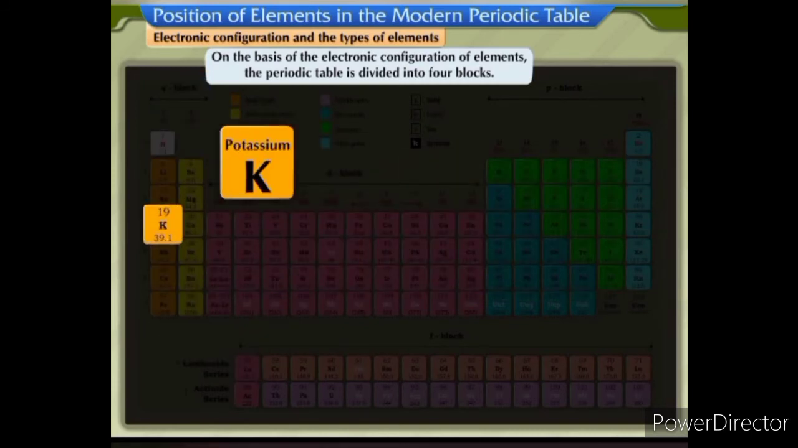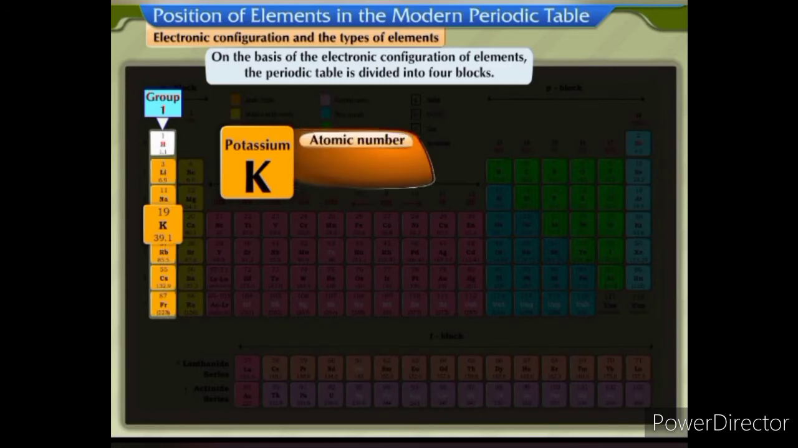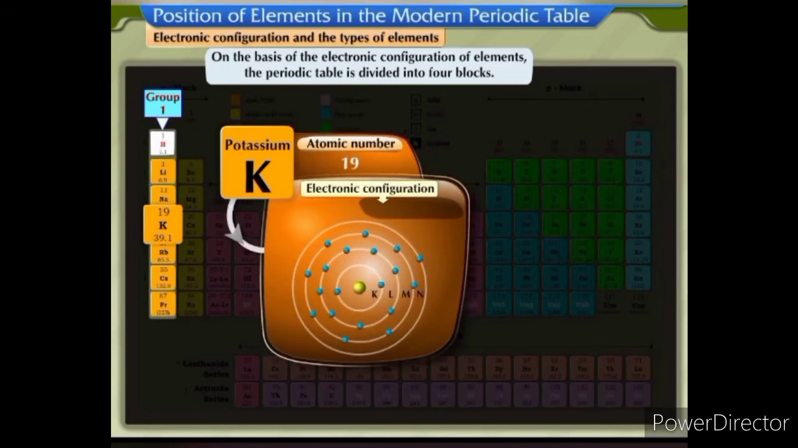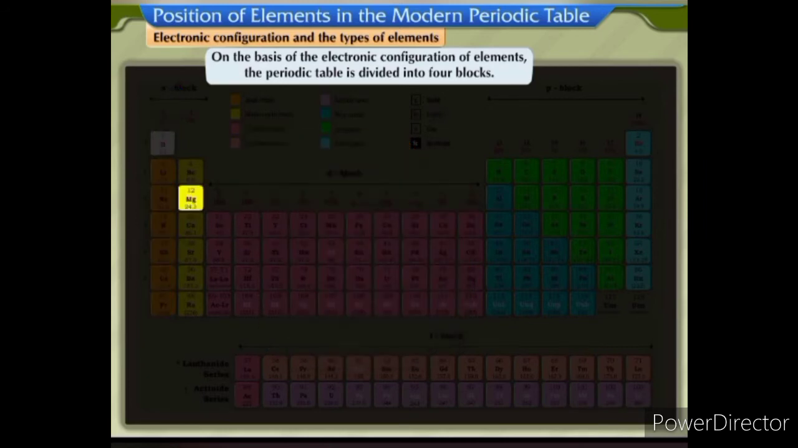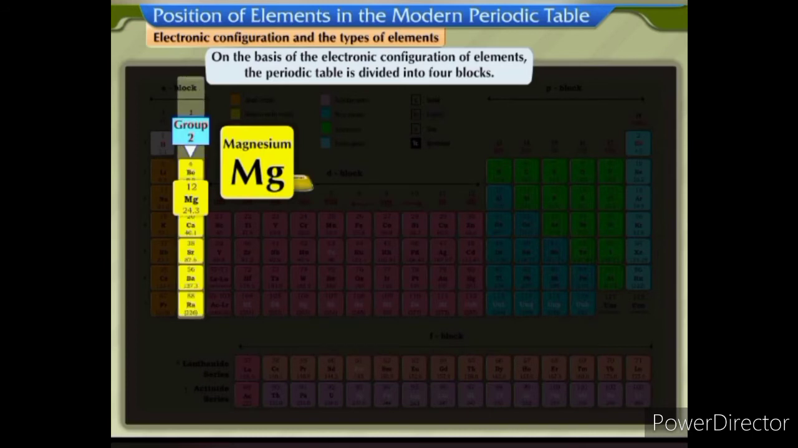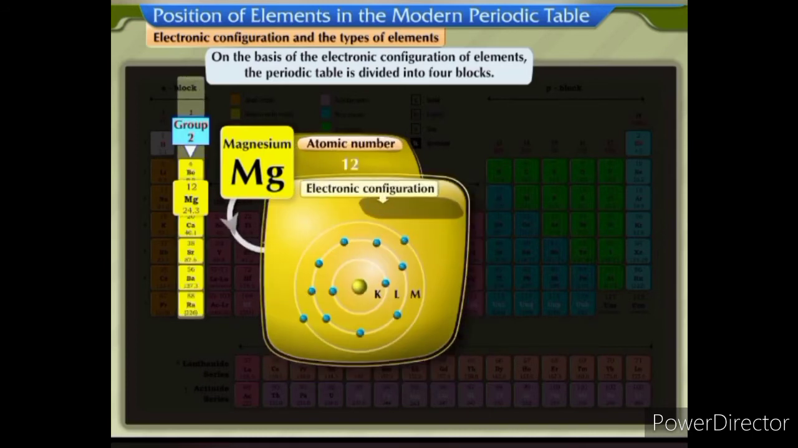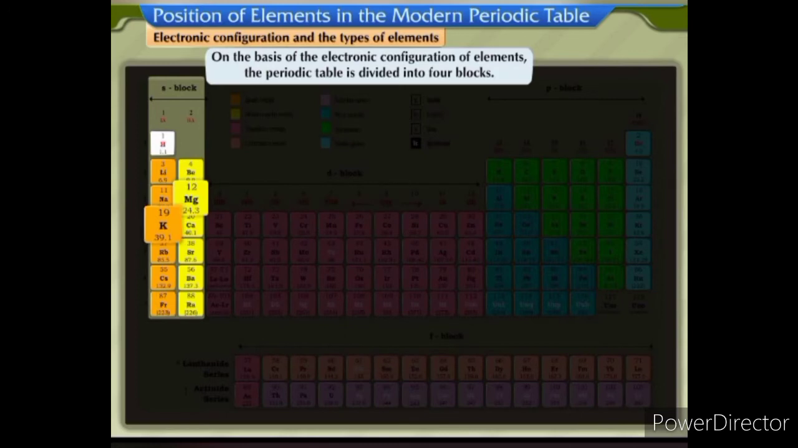Potassium K is a group 1 element with atomic number 19. Its electronic configuration is 2, 8, 8, 1. Magnesium Mg is a group 2 element with atomic number 12. Its electronic configuration is 2, 8, 2. Both these elements are S block elements.